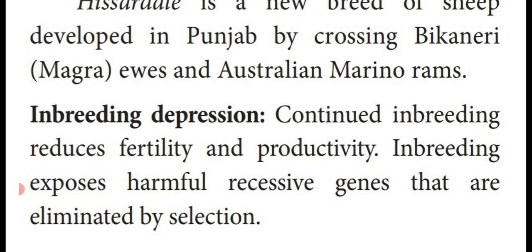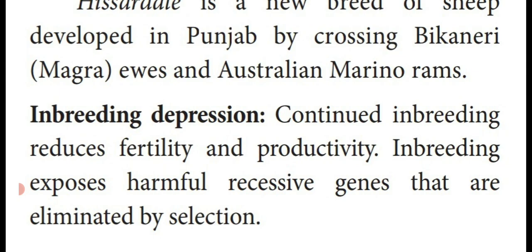That means if we continuously cross superior males and superior females for several years, the fertility, that is the reproducing ability, is reduced, and also their production of milk and meat is reduced. So that is the disadvantage of inbreeding.